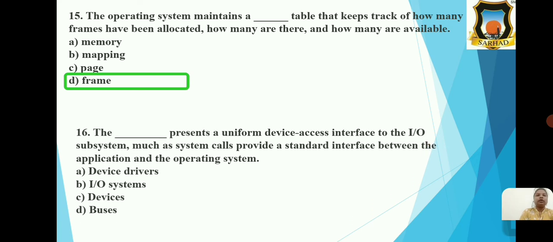Next MCQ. The dash presents a uniform device access interface to the I/O subsystem, much as system calls provide a standard interface between the application and the operating system. And the options are device drivers, input-output systems, devices, and buses. So the correct option is option A, that is device drivers.